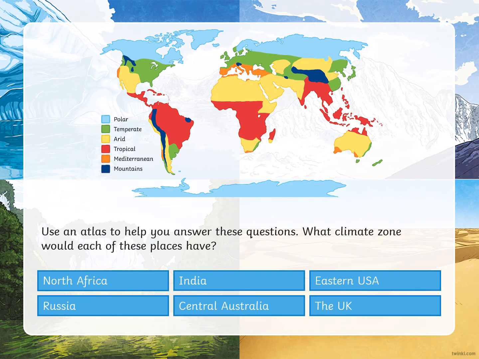Now, I'm going to give you a challenge. It says here that we are going to use an atlas, but it's not necessary because I'm going to tell you where these places are in the map. And I want all of you to tell me what type of climate zone would each of these have, okay?